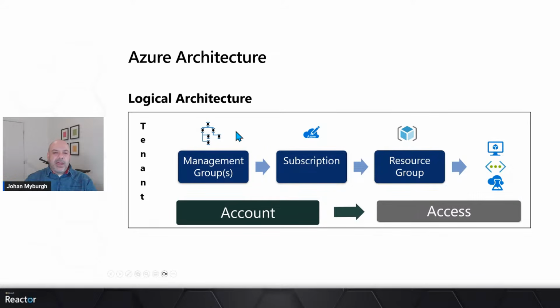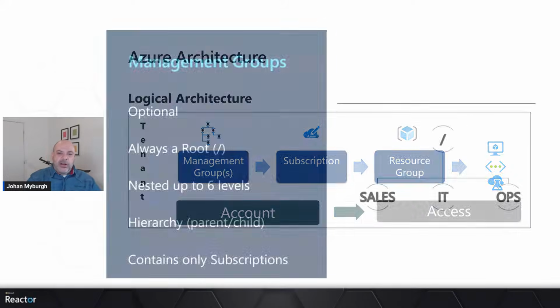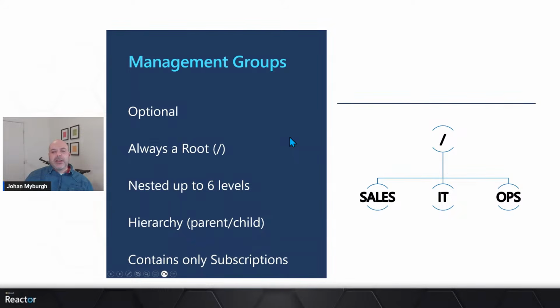Suffice to say that when you create your first Azure subscription, we will actually go and create the root management group, and your first subscription will be right in the root of that management group. It's up to you then to optionally go and create additional management groups for some structure. Of these 3 components, management groups are also the only option that can be nested. If I take a look at the next slide here, you'll notice that I can nest my management groups up to 6 levels deep.